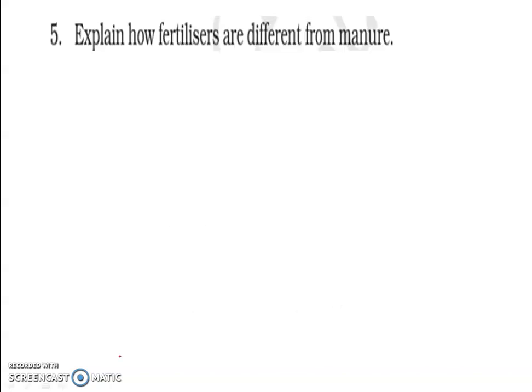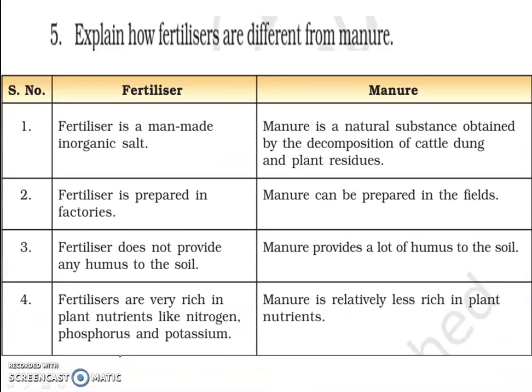Now fifth question: explain how fertilizers are different from manure. Now there is a difference between fertilizer and manure. Fertilizers are chemicals, whereas manure is a decomposition of organic substances like vegetable waste, animal waste, right? So fertilizers are made in factories, whereas manure can be produced in the field only, right? So these are the differences between fertilizers and manure.